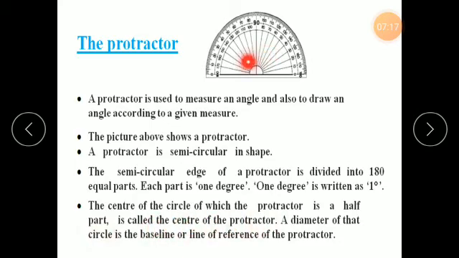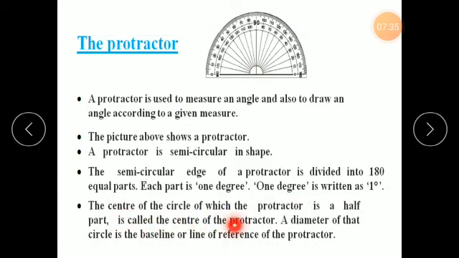The center of the circle of which the protractor is a half part is called the center of the protractor. Now see, this point is the center of the protractor. Can you see this point? Take out your protractor and see. There is one small dot here, and that is the center of the protractor.